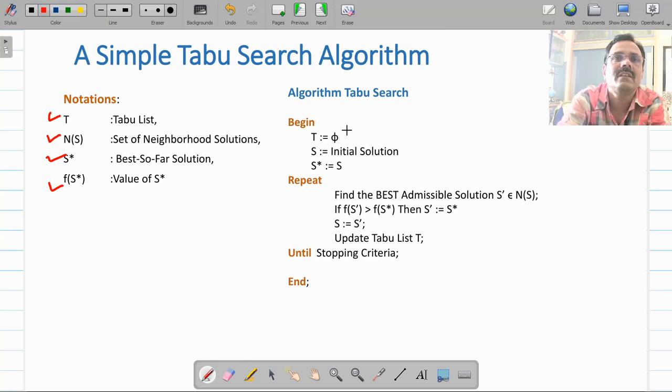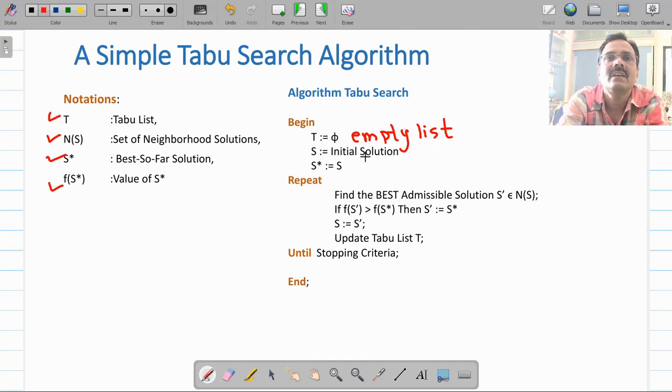The algorithm is very simple. Let us start by initializing the tabu list as phi. Phi is your empty list. Initially the tabu list will be empty. Start with your initial solution, any solution, a random solution. Call that S, and then assign this S to S star, because initially you have only one option, so call that the current base solution, the starting phase.